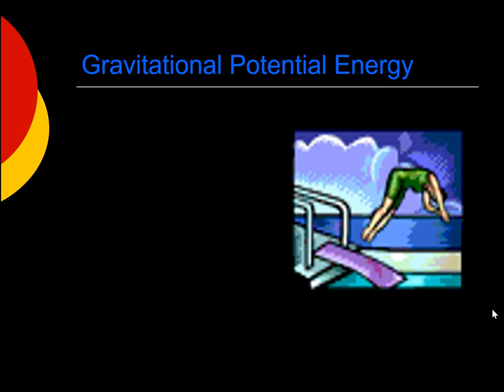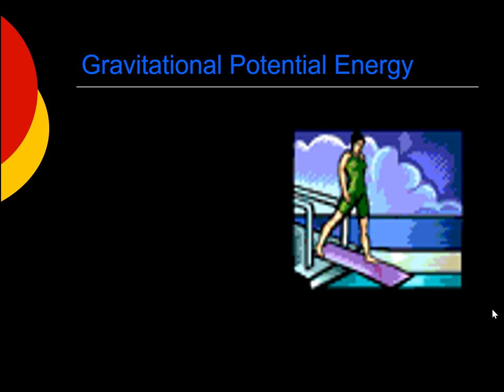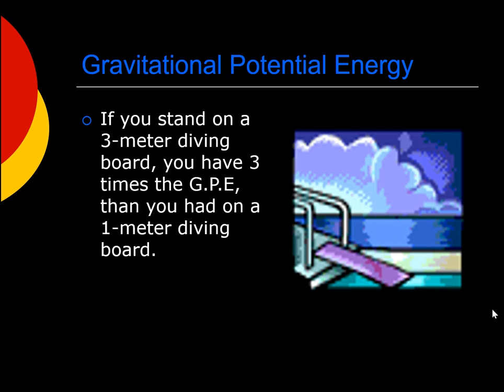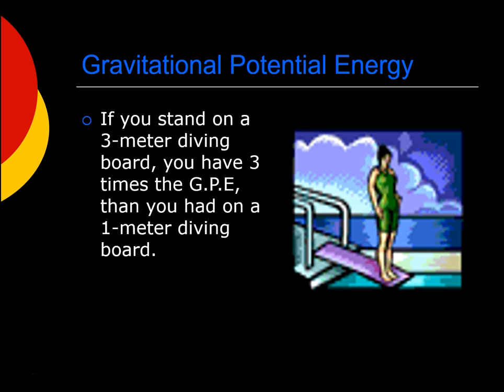We can also try to estimate if potential energy has gained or lost. For example, if you stand on a 3-meter diving board, that's a diving board that's 3 meters off the ground, you have 3 times the gravitational potential energy, abbreviated here as GPE, than you would have if you stood on a 1-meter diving board, a diving board that's only 1 meter off the ground. Since you're 3 times as high off the ground, you'll have 3 times as much gravitational potential energy.